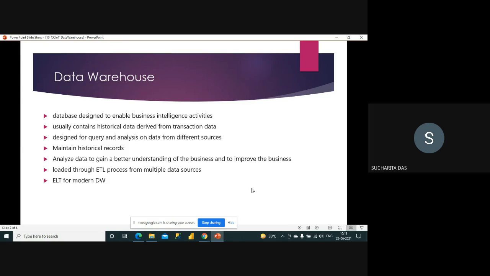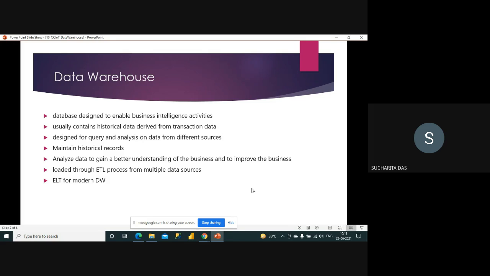But if I need some mini statement for the last 2 or 3 years, then that data is also required, but I cannot keep everything in the same database, or the performance will go down. So what happens is that we move our historical data to some other place. That is the warehouse.